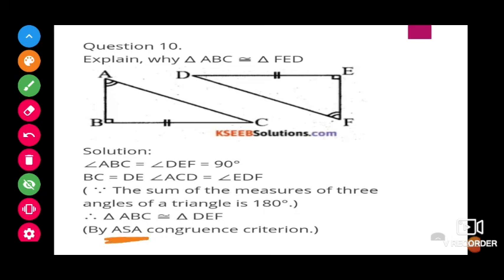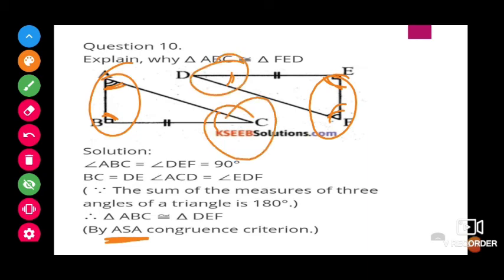How will it be? If two angles are equal, then automatically the last angle will also be equal. Why? Because the sum of angles in a triangle is 180. So if these two are equal, automatically the last angle will be 180 minus these two angles, which will be the same. Even you can use ASA, or else the simple way, AAS.